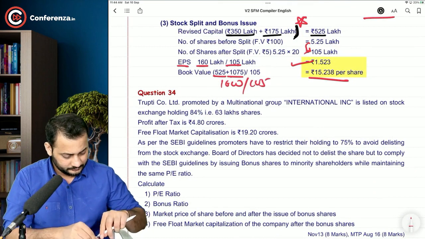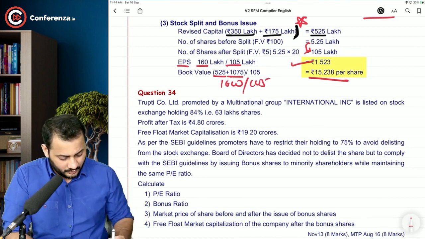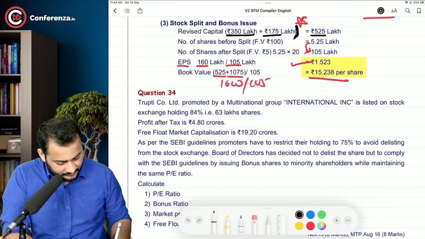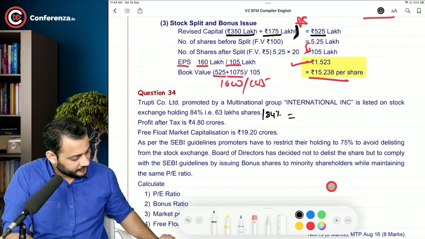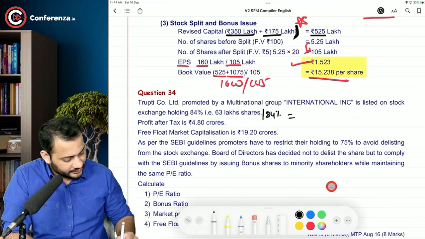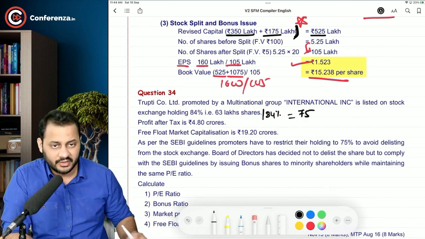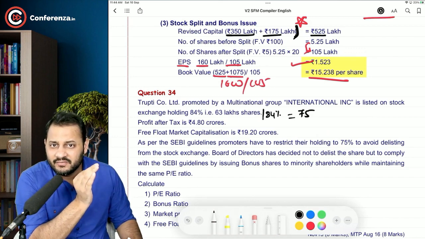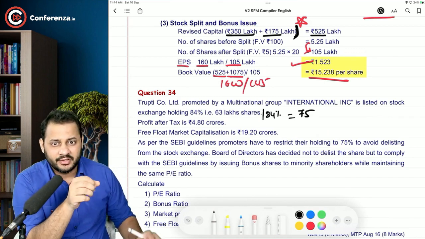When you divide 63 lakhs by 84%, you will get 100% of the share. That comes to 75 lakh. Right now, the company has 75 lakh shares in its capital.